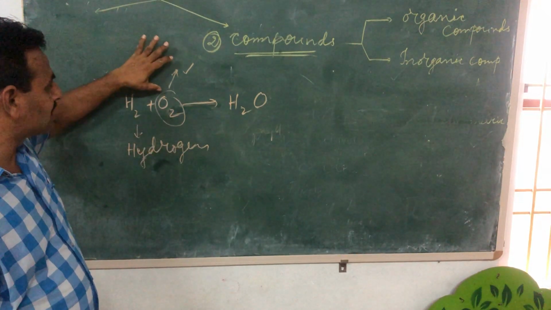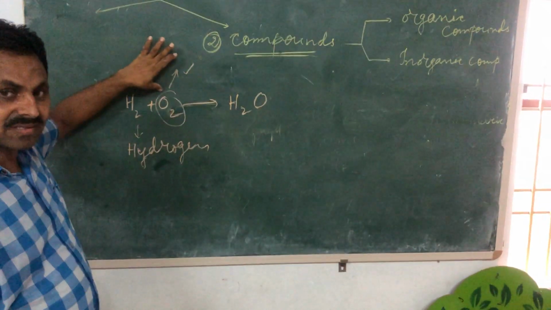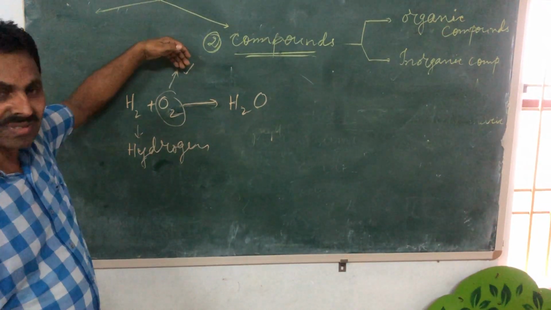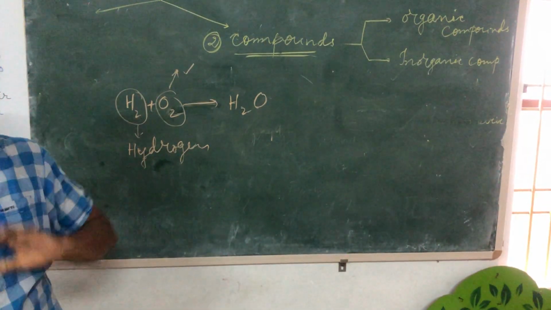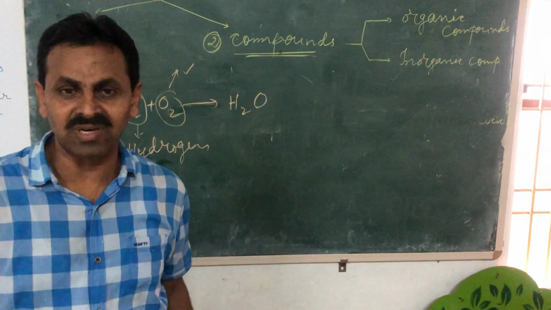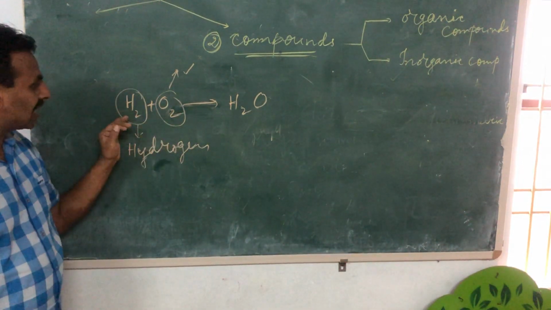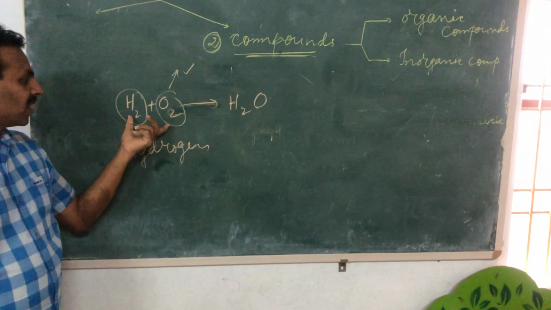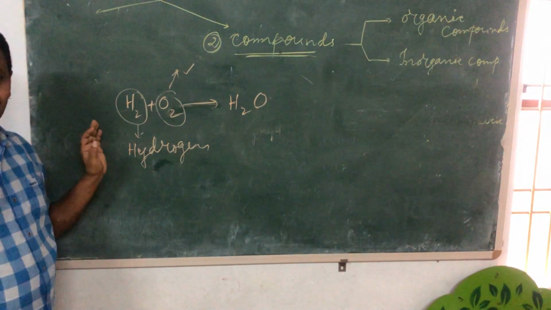It is a colorless, odorless, stable gas. It doesn't burn, but it supports combustion. Whereas hydrogen is the lightest and highly combustible gas. It gives an explosion. So these two gases' properties are entirely different. Only one thing is common, which is that both are gases. That's it. But their properties are different.